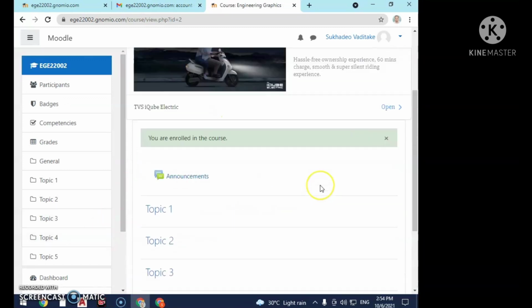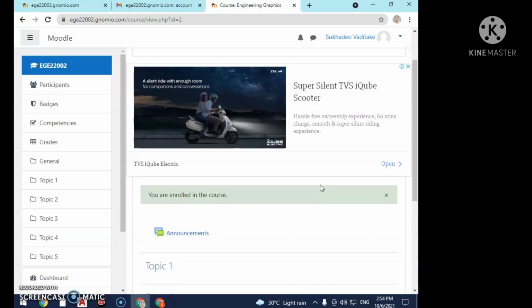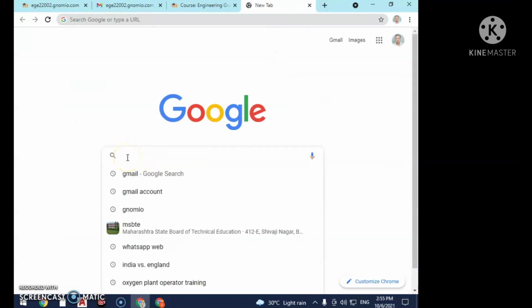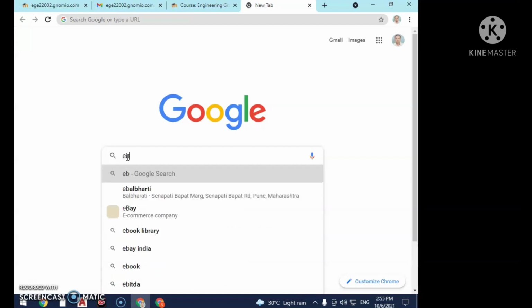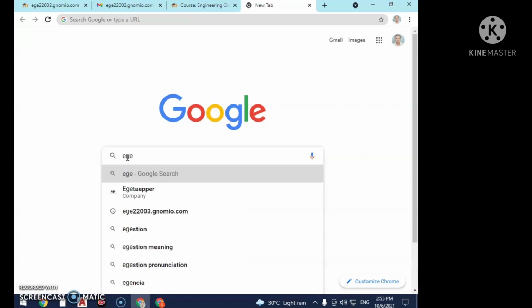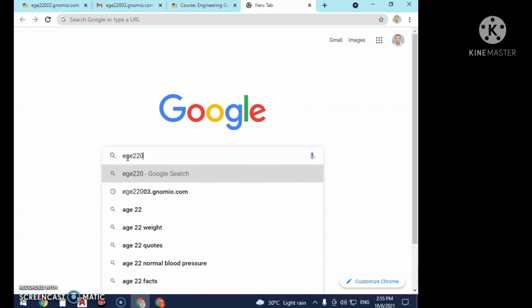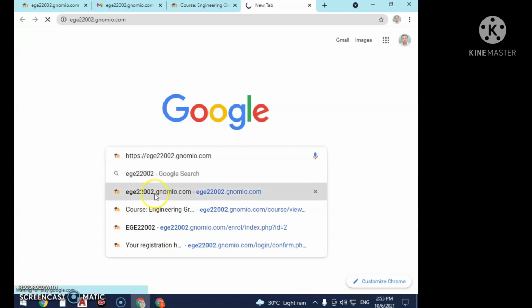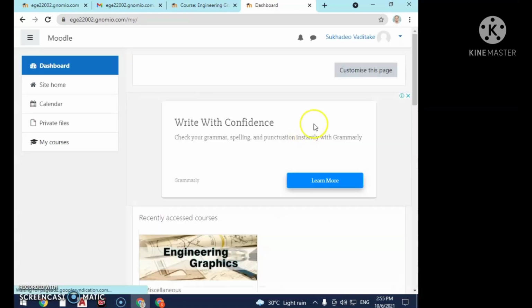So go with your username and password while you are approaching this program. Now I am going to approach this program again. It's EG2202. Here we have to log out first.